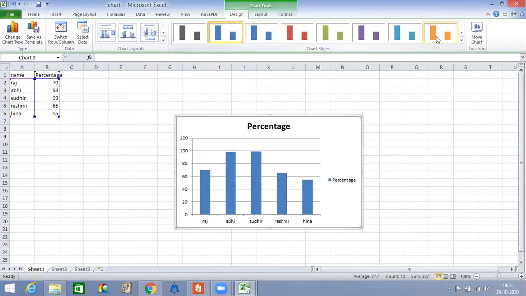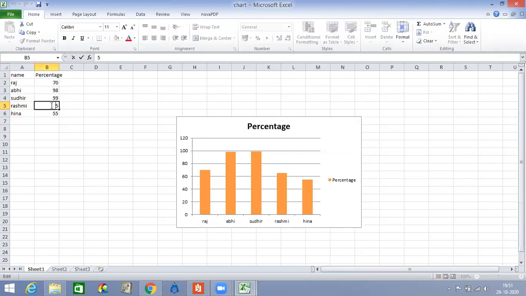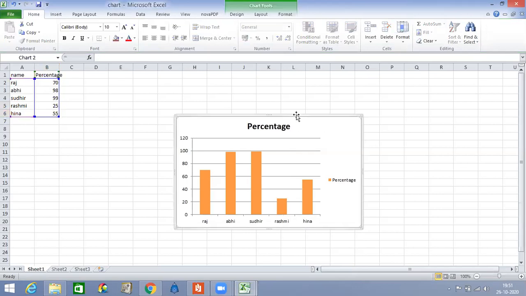If you want to change the color, just click here. See, Raj has 70%. If you change Rashmi, now you want Rashmi to be 25. Are you getting this? It changes automatically. If you want to change the chart type, just click here.